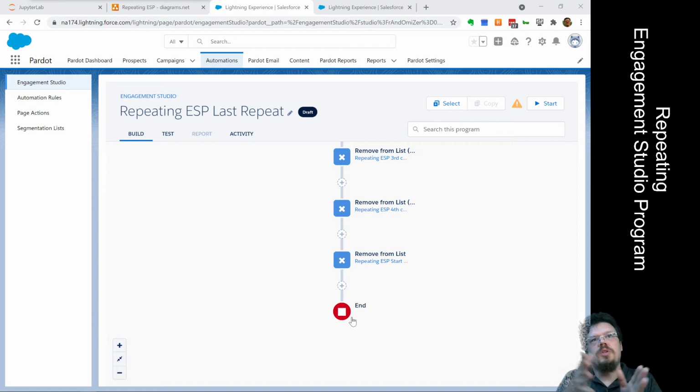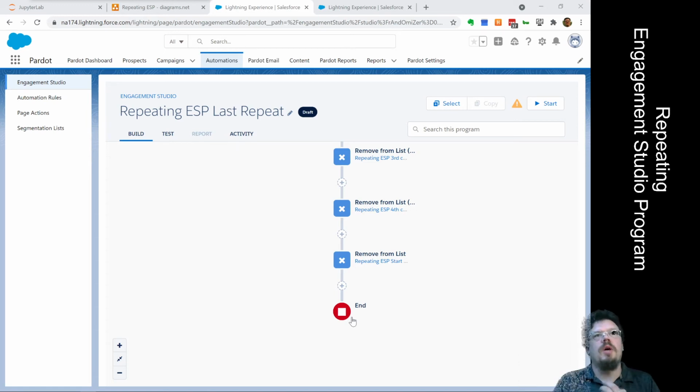And now we're sitting between 1 and 2. So that prospect fills out another form with the same completion action to add to the same Engagement Studio program list. Now, because we're on that completed one, repeating ESP first completed list, we're going to start on the second ESP in the same day. It could be, probably not seconds later, but minutes later, we can actually do this again, which is really cool. So we can do this process, and we'll go through all of the Engagement Studio programs in series.